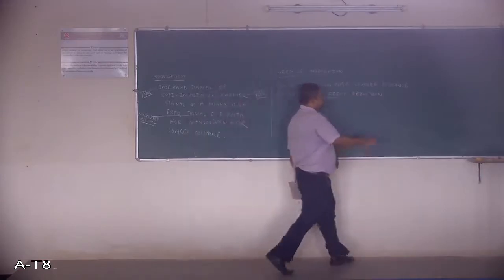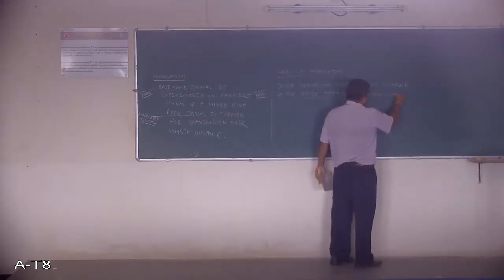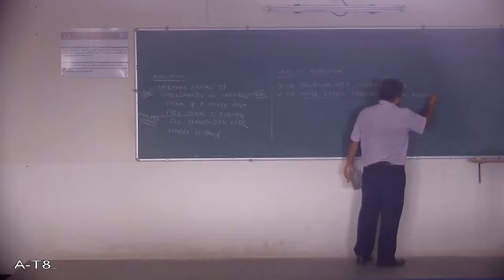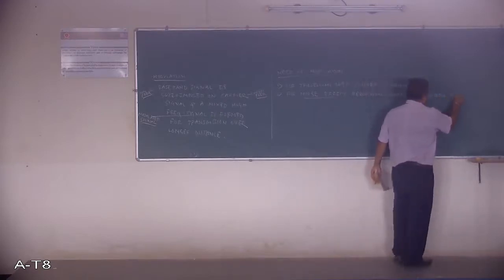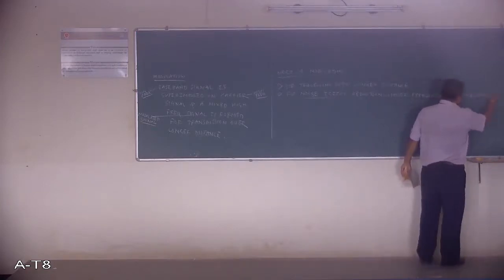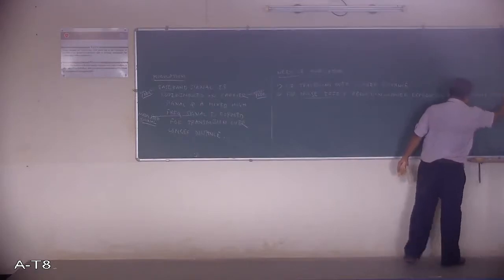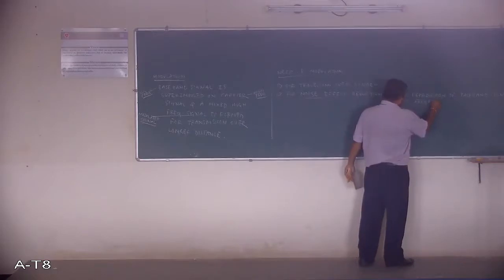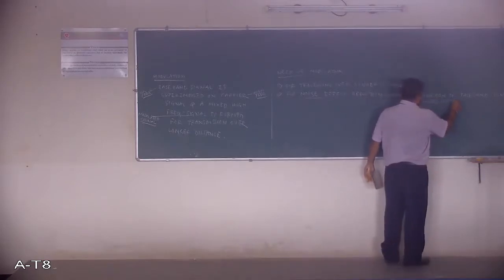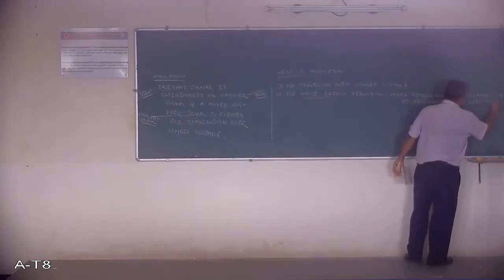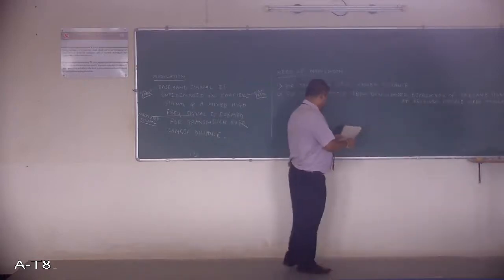So what we say is proper reproduction of the baseband signal at the receiver is possible with modulation. This is the second point, a very important point.